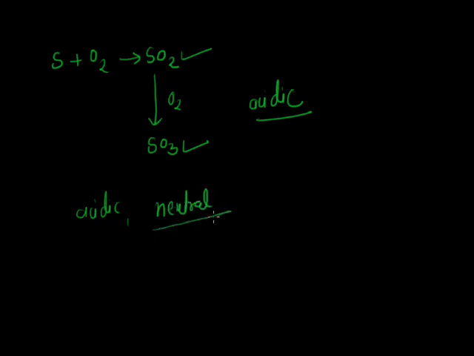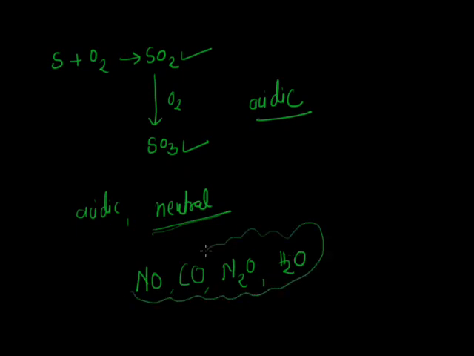Now the neutral non-metal oxides are very limited: NO, nitric oxide, CO, carbon monoxide, N2O, nitrous oxide, and H2O. So these four non-metal oxides are neutral. Except for these four, most non-metal oxides are acidic in nature.